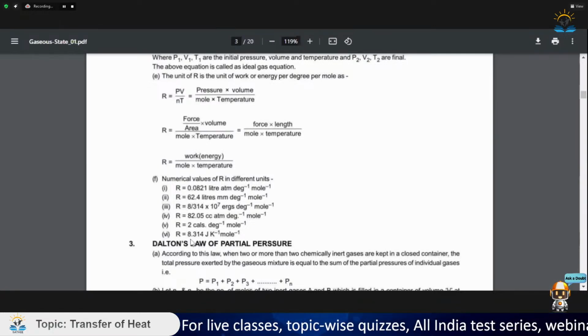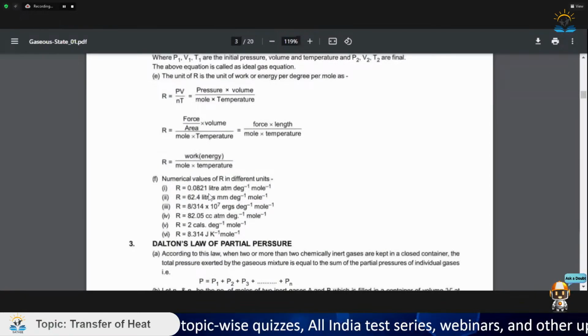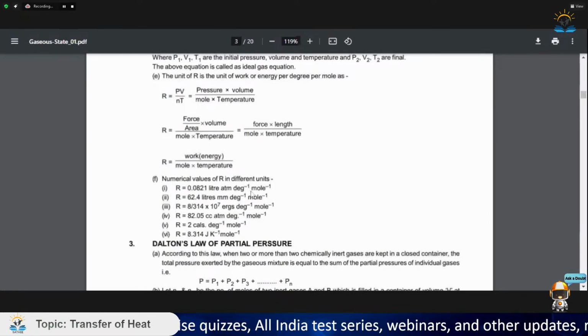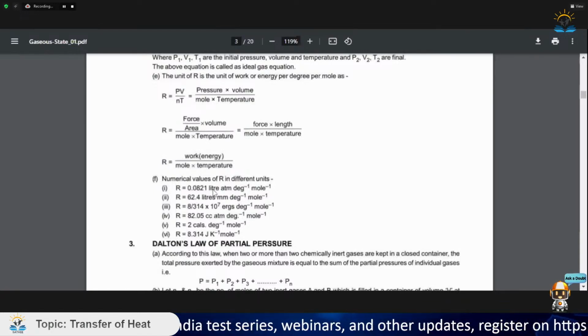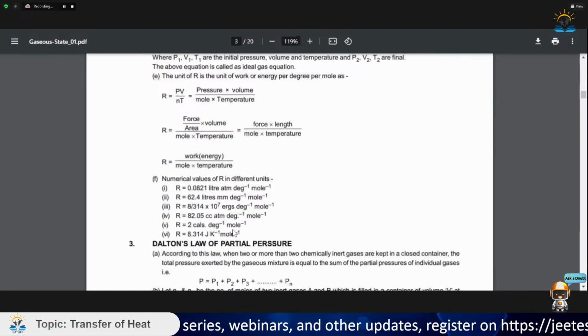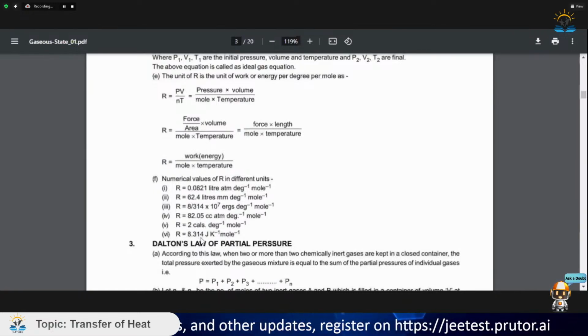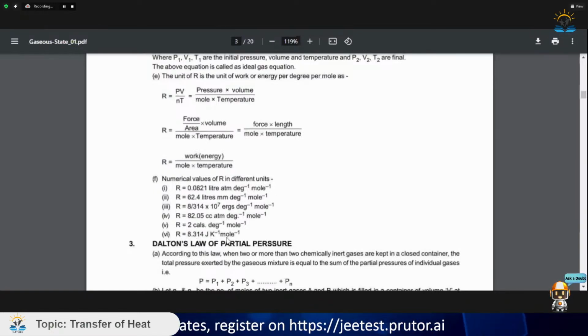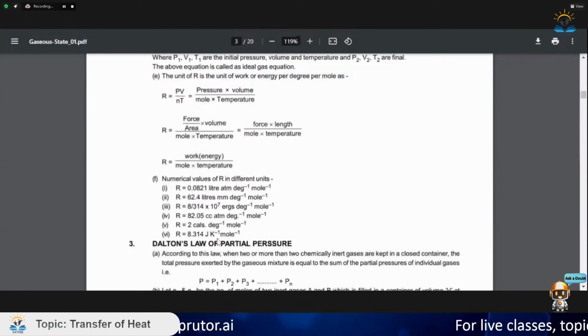We know the value of R, and this is to be learned, which would be used in the questions. R is equal to 0.0821 when pressure is in atmosphere and volume is in liters. When pressure is in its SI units and volume is also in its SI units, then R is 8.314 joule Kelvin inverse mole inverse. So basically these two values we have to learn. R is equal to 0.0821 liter atm, and the most used form is R is equal to 8.314.